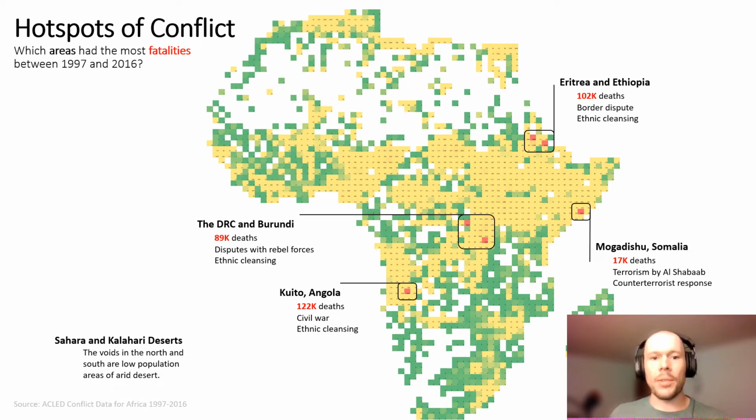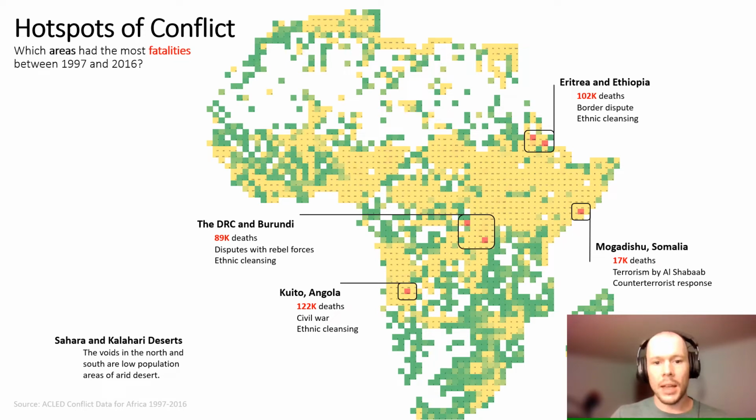This is a map of Africa that shows where fatalities from armed conflict occurred between 1997 and 2016. Four areas stick out to me that have been highlighted on the map. The first is a hotspot of conflict between Eritrea and Ethiopia. 102,000 deaths occurred in this highlighted area as a result of a border dispute and ethnic cleansing.